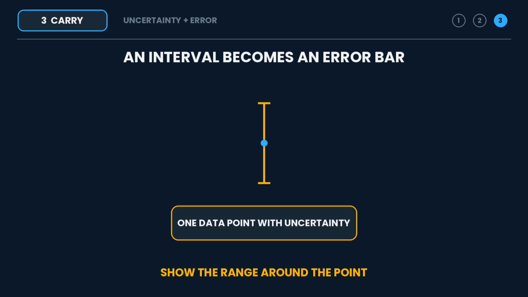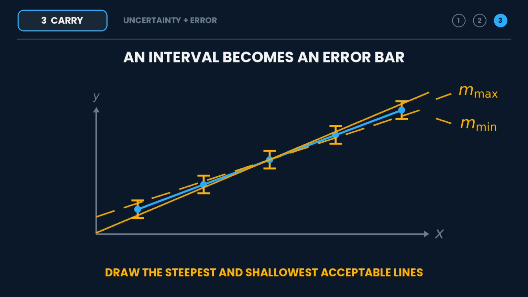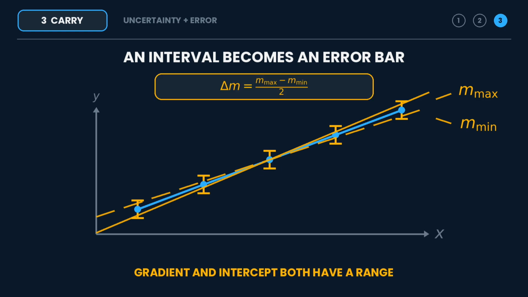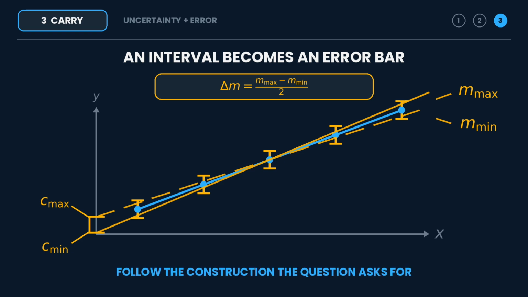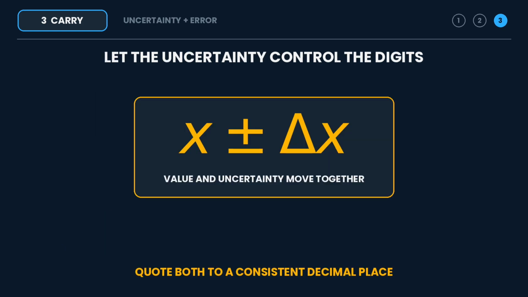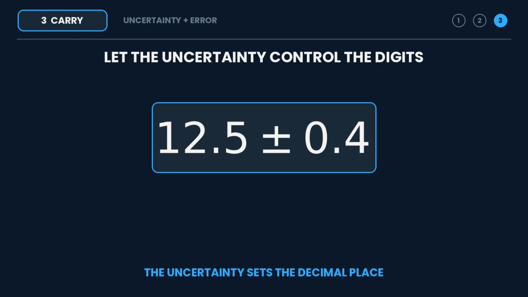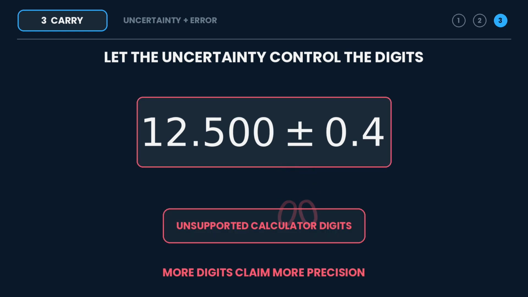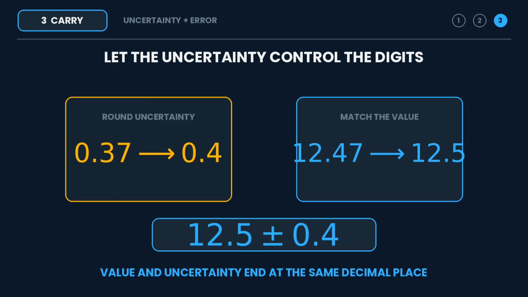When a data point has an associated uncertainty, show it with an error bar. One common method is to draw the steepest and shallowest acceptable lines. Half the difference between their gradients estimates the gradient uncertainty, and their intercepts give the intercept uncertainty. Follow the construction the question asks for. Finally, the uncertainty tells you how many digits are actually worth reporting. If a result is 12.5 plus or minus 0.4, writing 12.500 claims unsupported precision. Round the uncertainty sensibly and then quote the value to the same decimal place.